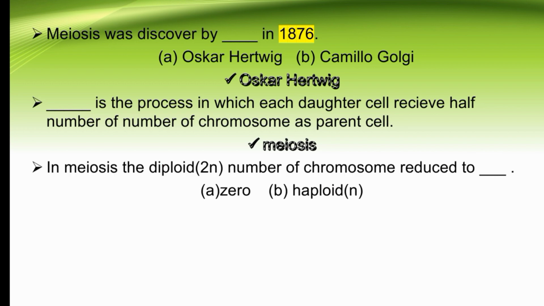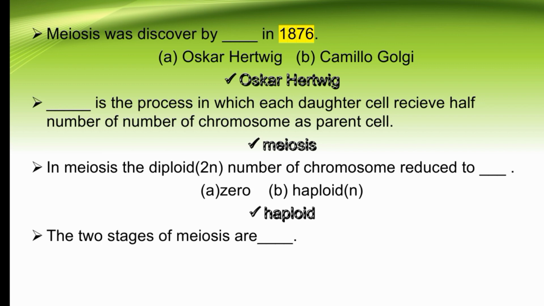In meiosis, the diploid number of chromosomes is reduced to dash: zero or haploid? So in meiosis, the diploid number of chromosomes is reduced to haploid. The right option is B. The two stages of meiosis are dash. So the two stages of meiosis are meiosis 1 and meiosis 2. These are the two important stages of meiosis.